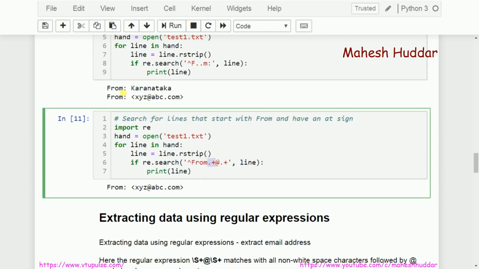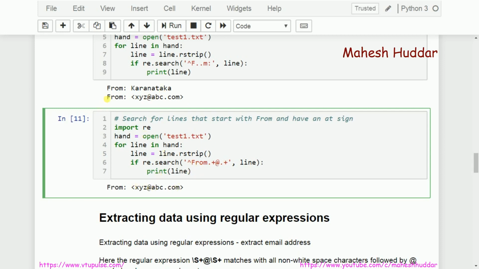Yes, there are characters there: colon, space, and so on. 0 or 1 or more of any characters are present. But after that, I need for sure an at symbol, and in this case there is no at symbol. Followed by the at symbol I am expecting any character, but first of all there is no at symbol, so it will not be matched in this case.